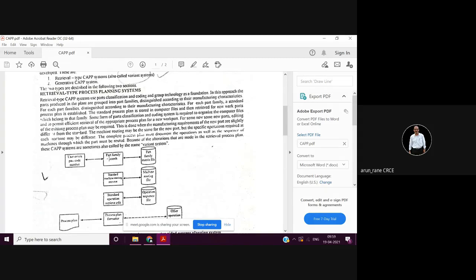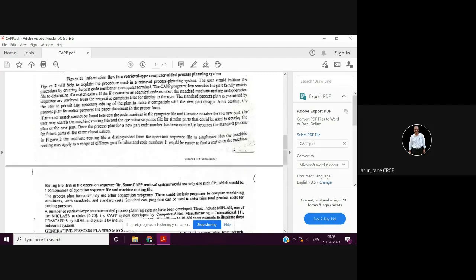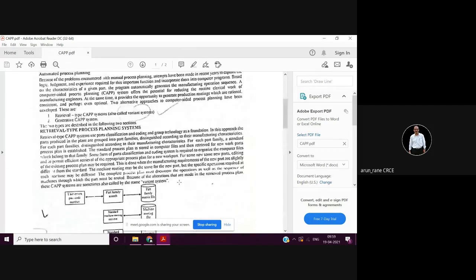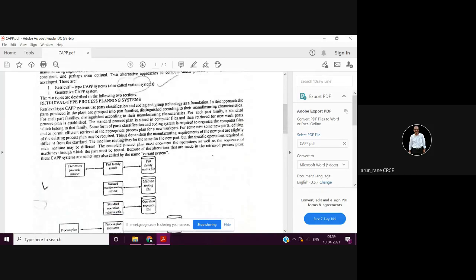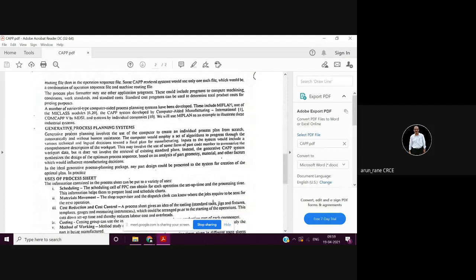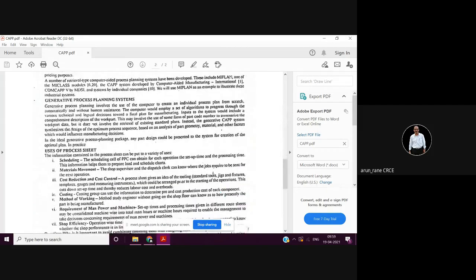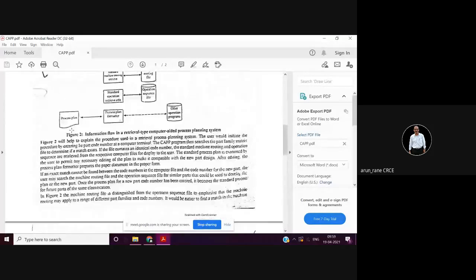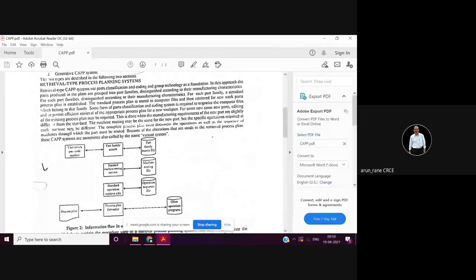In computerized process planning, you again have two different types. One is retrieval type process planning, and another is generative type process planning. One is retrieval and another is generative. You don't have to worry much, because it is simple. Retrieval means you have, see, the most important is your group technology.